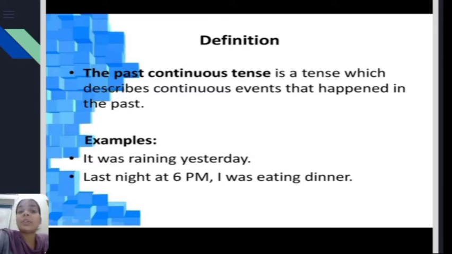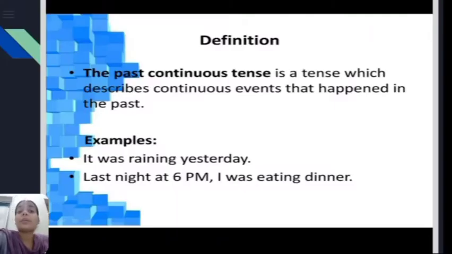Like it was raining yesterday. Last night at 6 p.m. I was eating dinner. Isn't it? So here in these two sentences it is clearly mentioned that the action was in the continuous form. It is in the process. It was taking place at the time of speaking, but it is in the past.